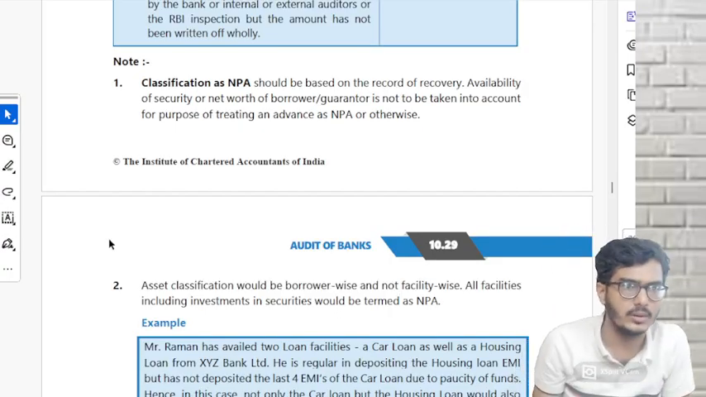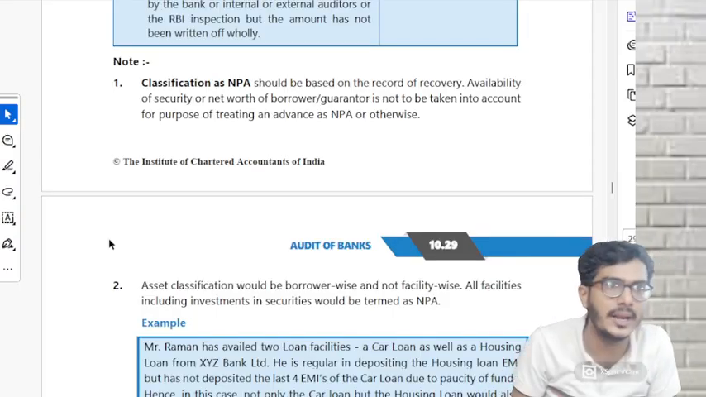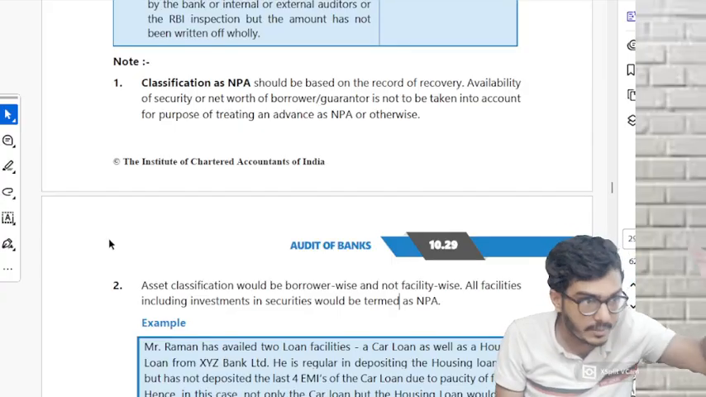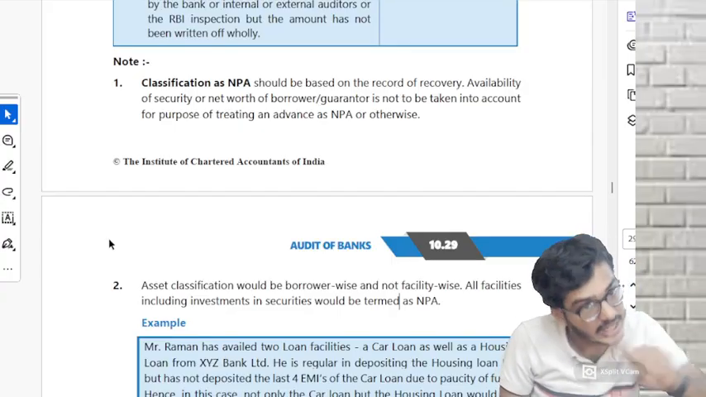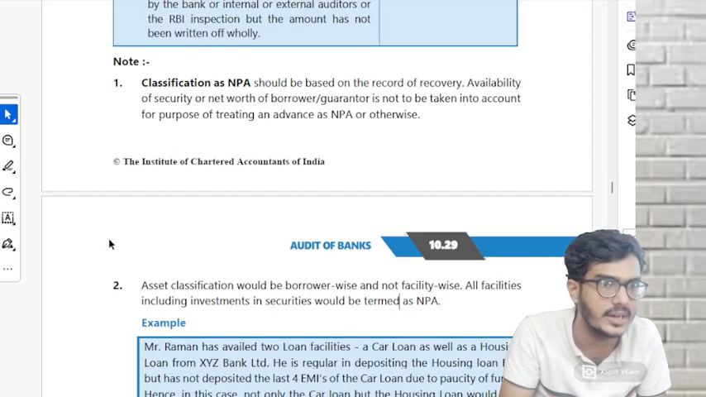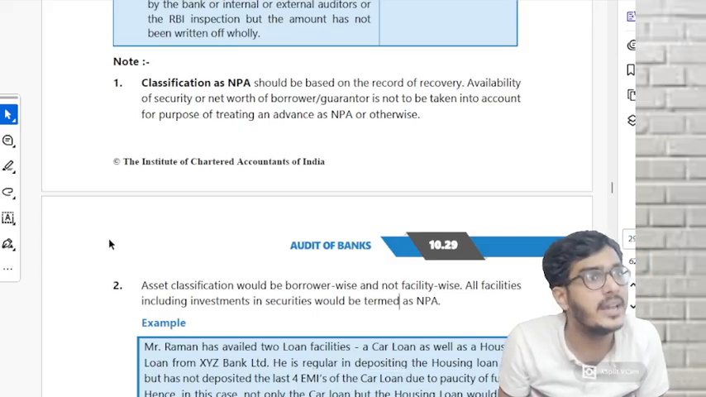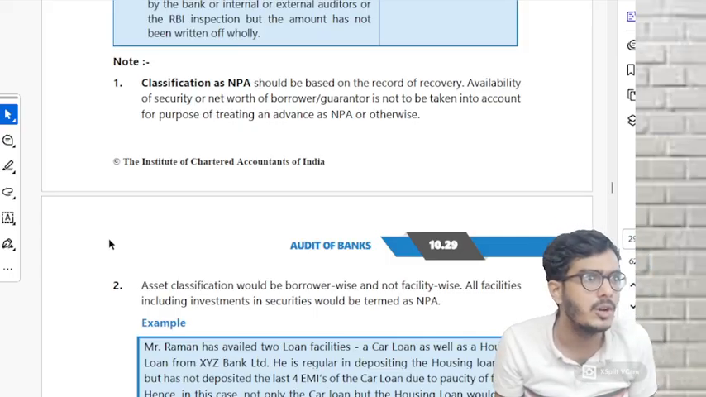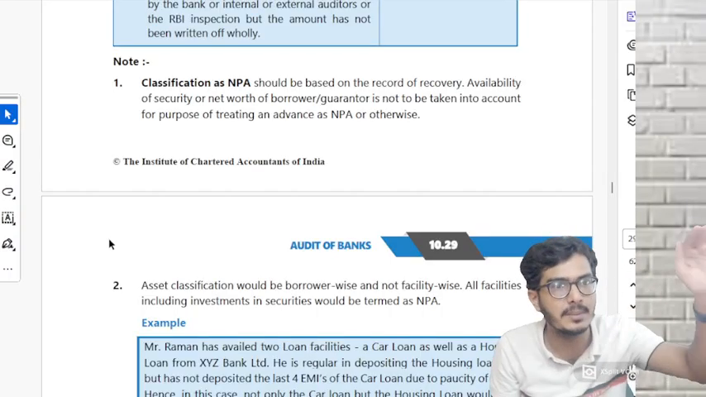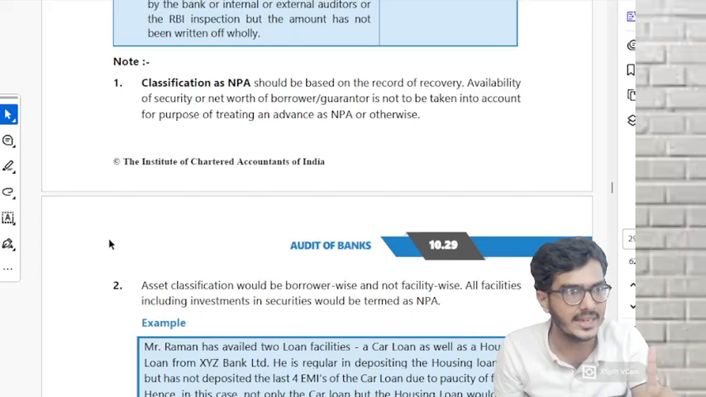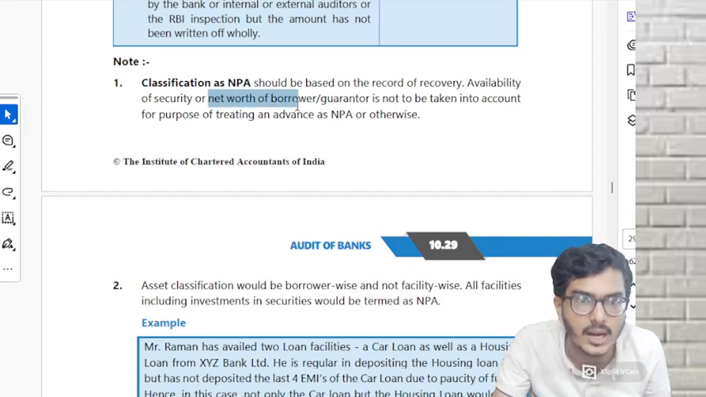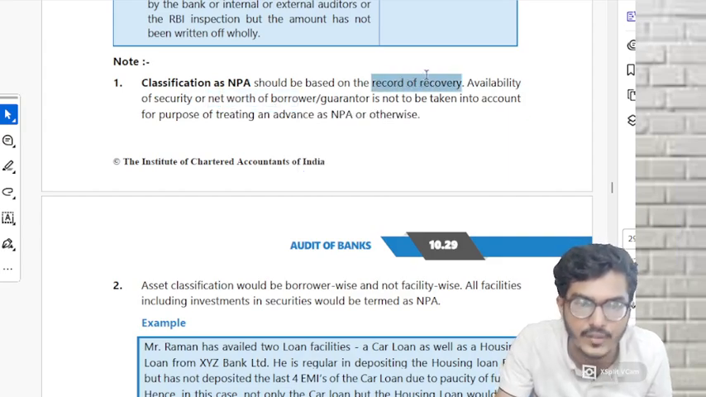I'll change the story a little. Mukesh Ambani took a loan. Even for 90 days he did not make a payment. Should I not convert it into NPA? Mukesh Ambani took a 10 lakh loan from a bank and also did not make payment for 90 days. You tell me whether it should be considered NPA or not. Why NPA? Why not? He is Mukesh Ambani. No. Criteria is based only on record of recovery. You be Mukesh Ambani, you be Narendra Modi, 90 days is 90 days for everybody. Don't see the net worth of the person. It is purely based on the record of recovery.